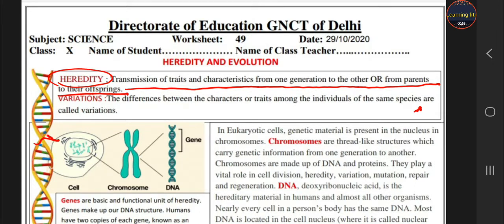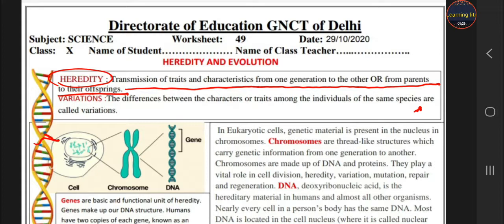If somebody comes to your home and says your eyes are similar to your mother, your nose is similar to your father, what is this? Why are they comparing me to my parents? Because I gain some characters from my parents, and when these characters are transferred from parents to their young ones, parents to their offspring, this process is known as heredity.